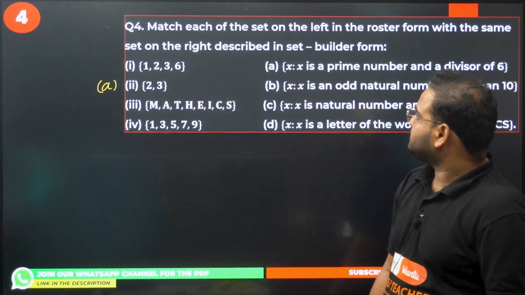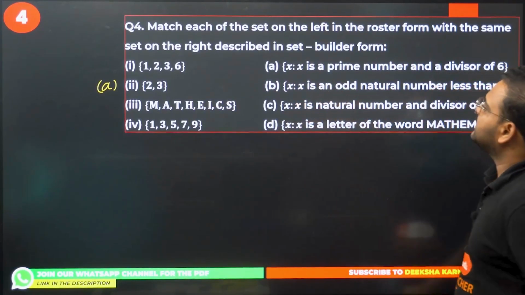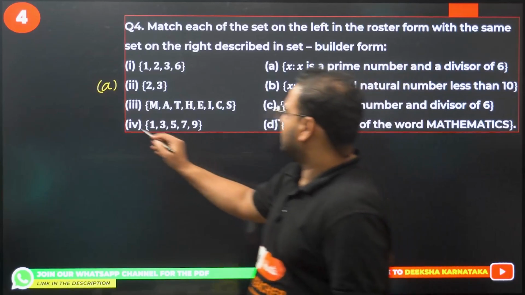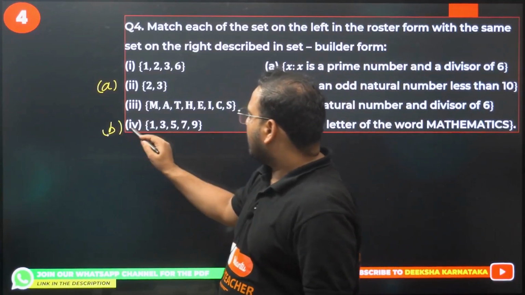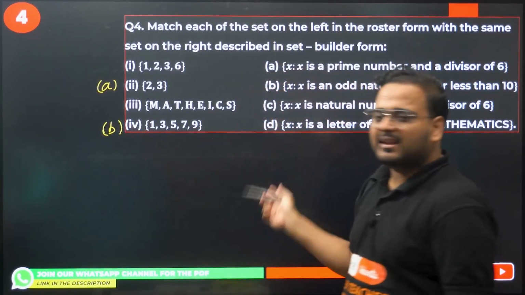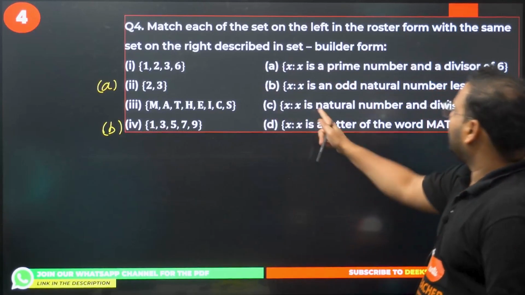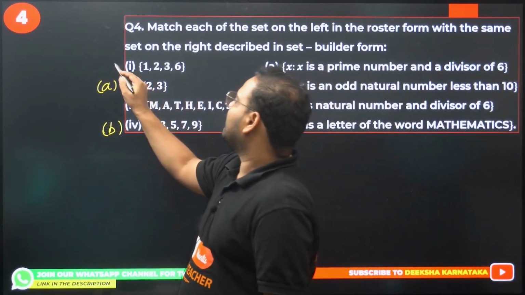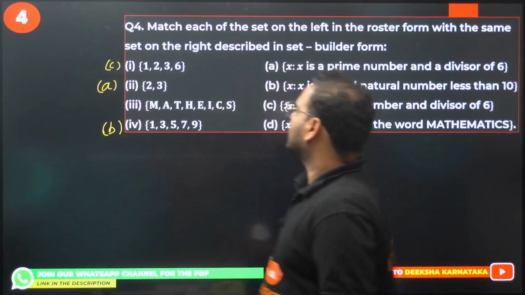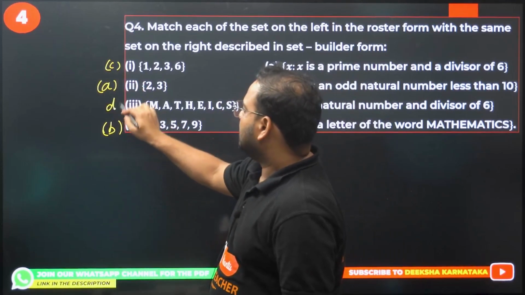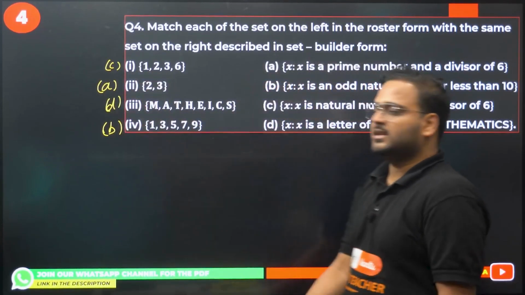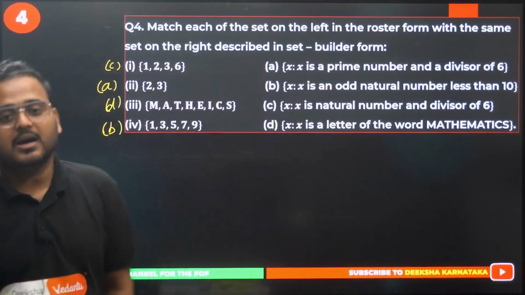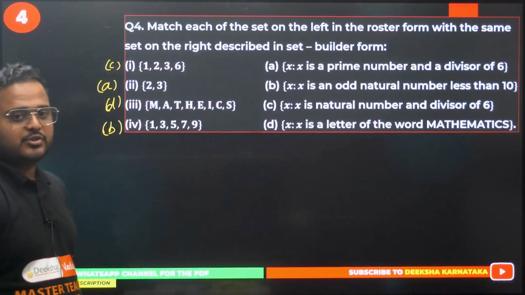Okay, B. X is an odd natural number less than 10. So this is correct, that's my B. Odd natural numbers less than 10 are 1, 3, 5, 7, 9. Next we have X is a natural number and divisor of 6. So all the divisors, we have option C over here, and of course the last will be D. So C, A, D, B is the right choice. Please have a look. Let's move on to question number 5 now.